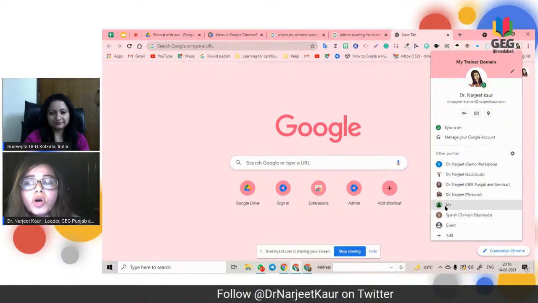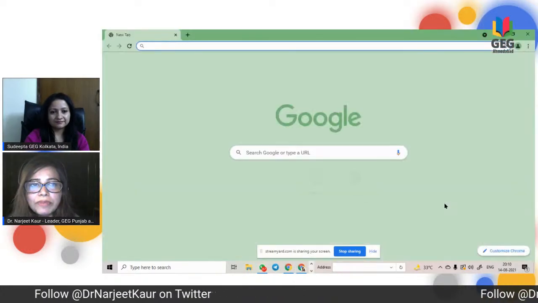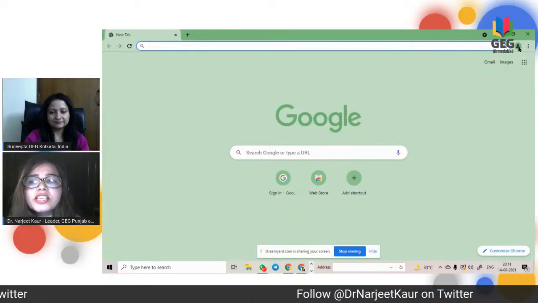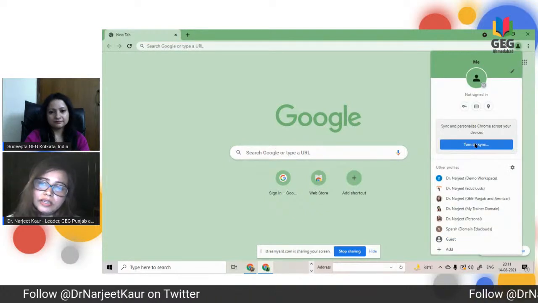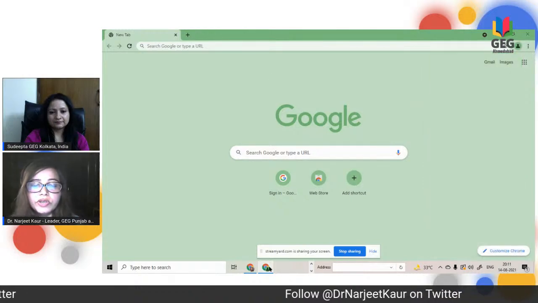If I am not logged in with my Google account, then for example in this profile, I'm not right now logged in with any Google account. You will just see this little person. You will not see any profile pic. Once you are logged in and you sync in, then all your profile pics and everything associated with your account is going to show up.